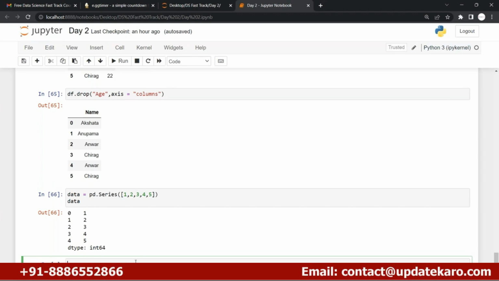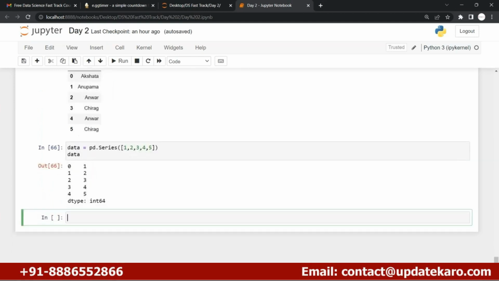Then what about next? Let me show you, let's say there are missing values present inside your data. Okay, let me import numpy as np for creating the missing values in my data.